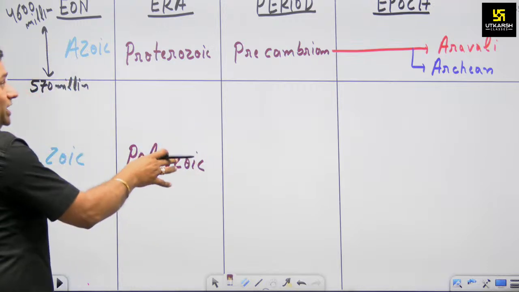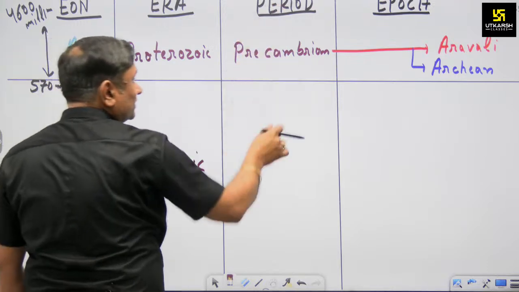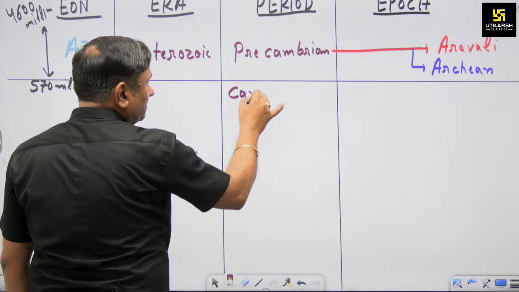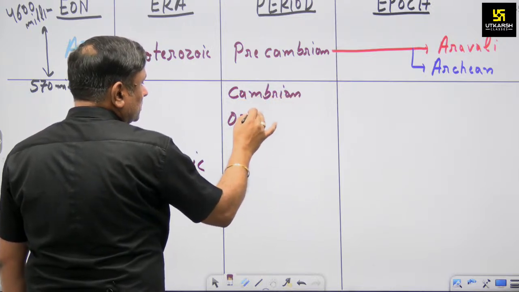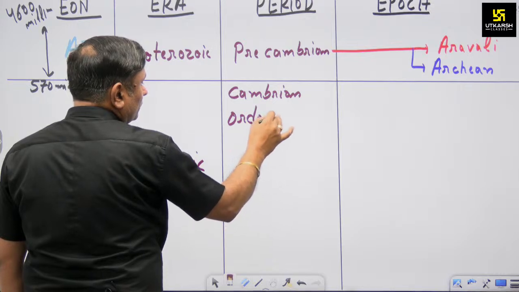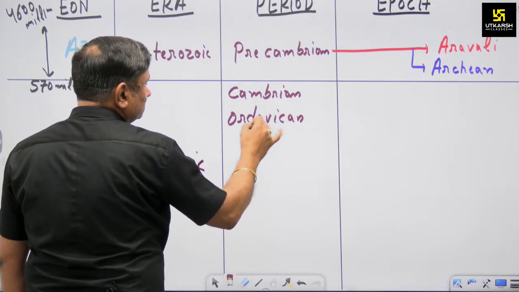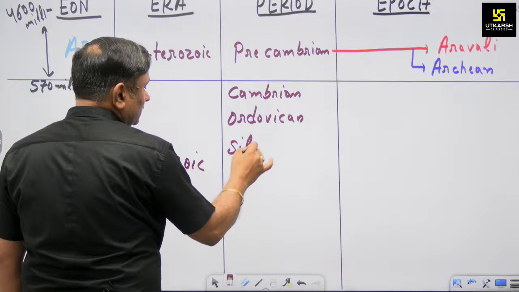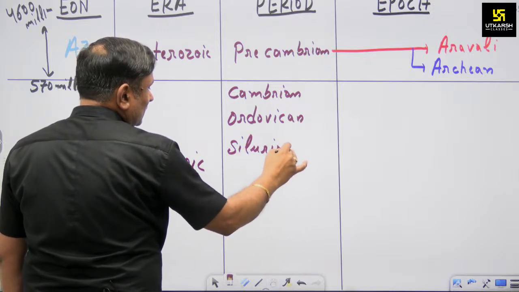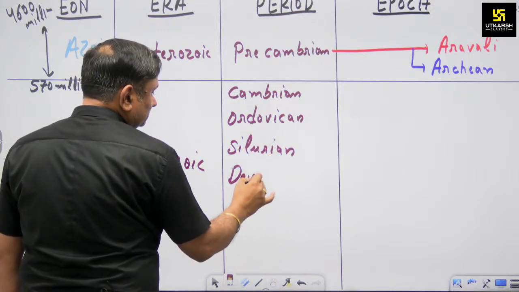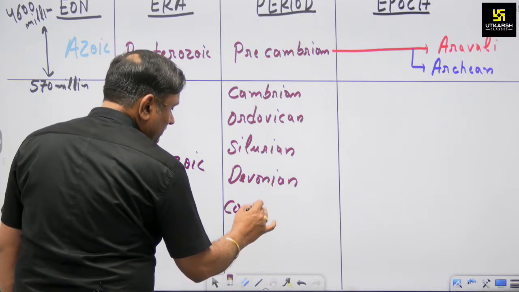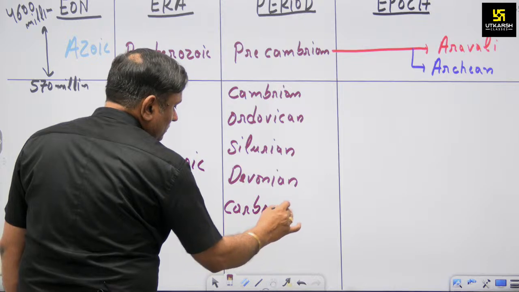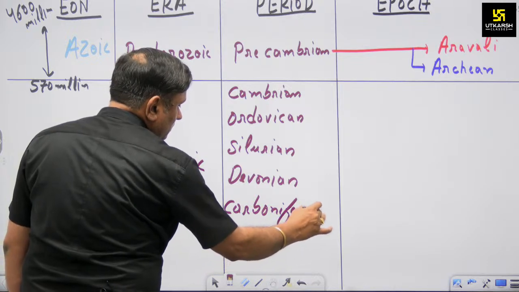During Paleozoic there are 6 periods, namely Cambrian, Ordovician, then Silurian, then Devonian, then Carboniferous, and then Permian.